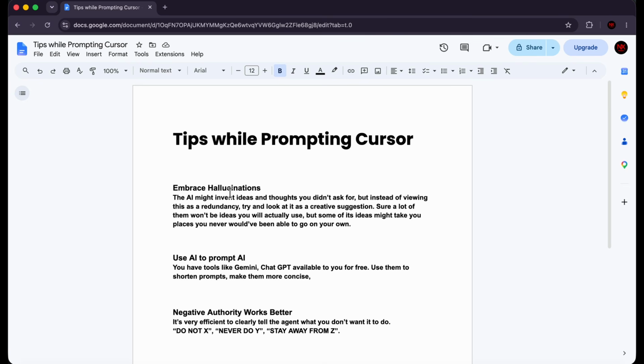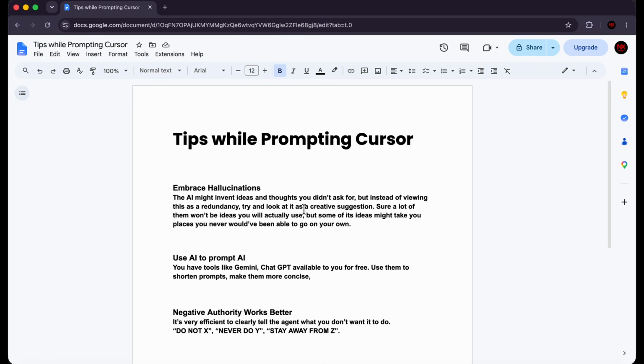So the AI might invent ideas and thoughts that you didn't ask for. Sure, it can hallucinate. But instead of viewing that as a redundancy, try and look at it as a creative suggestion. And this is very important when you're in the brainstorming phase, when you're still talking about your idea, you're still defining your idea. You haven't figured out everything that you want to do right now.